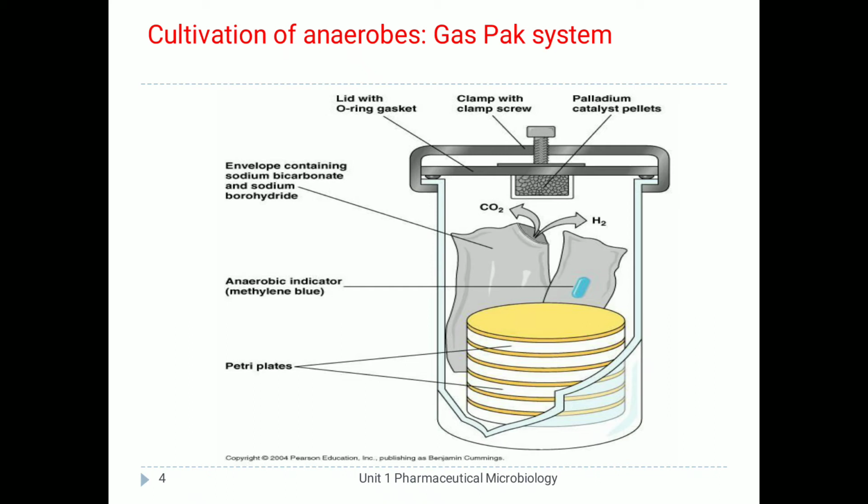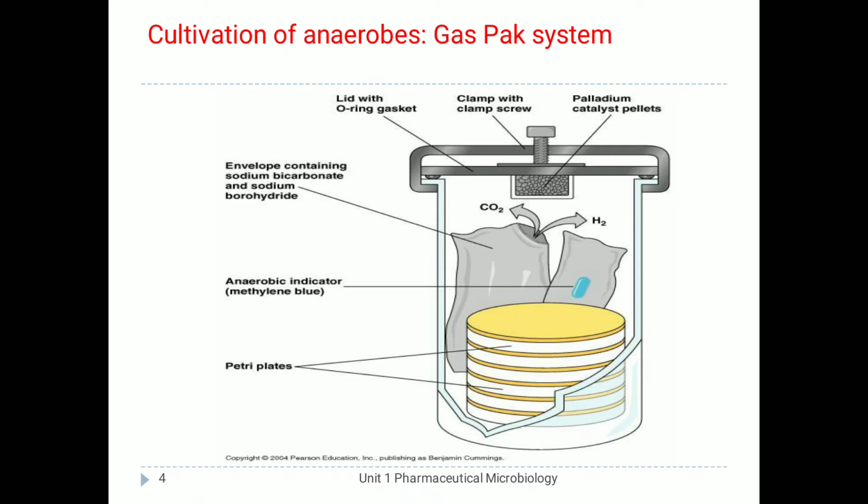The gas pack is commercially available as a disposable envelope containing chemicals which generate hydrogen and carbon dioxide on addition of water. The presence of a catalyst in the envelope permits the combination of hydrogen and oxygen to produce an anaerobic environment. So the anaerobic environment is mainly created by the envelope which contains sodium bicarbonate and sodium borohydride, and whatever oxygen is there is removed.